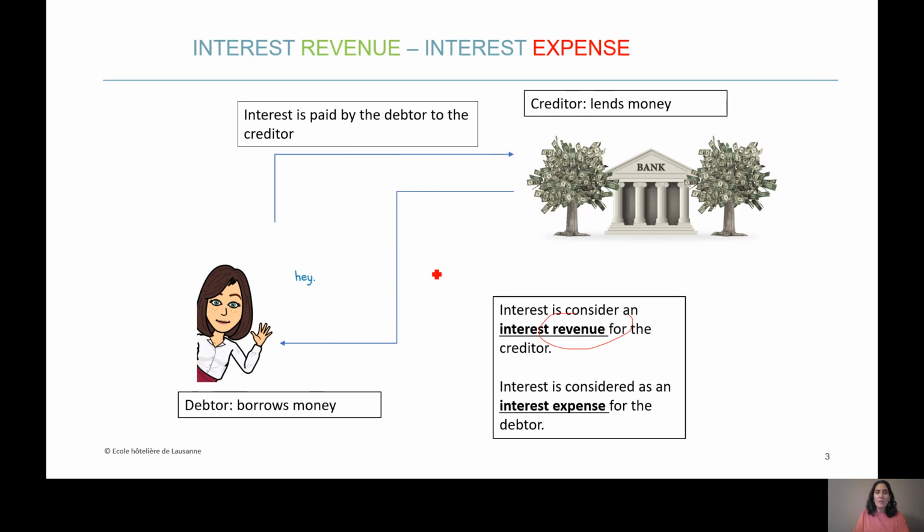The interest is considered an interest revenue. If I put myself in the shoes of the debtor, the interest that the debtor has to pay to the creditor, the interests are seen as interest expenses. So the same interest can be seen as a revenue in the shoes of the creditor or as expenses if you place yourself in the shoes of the debtor.